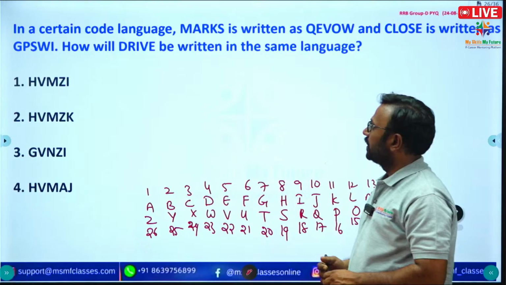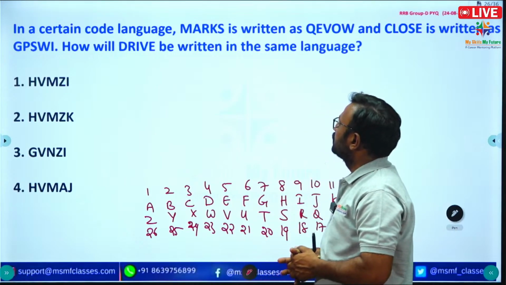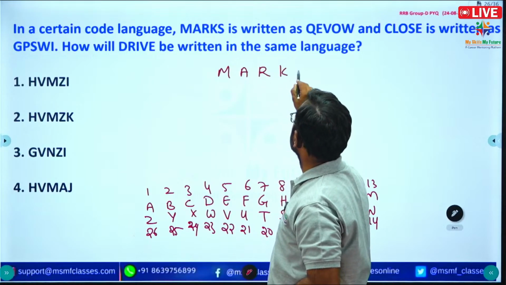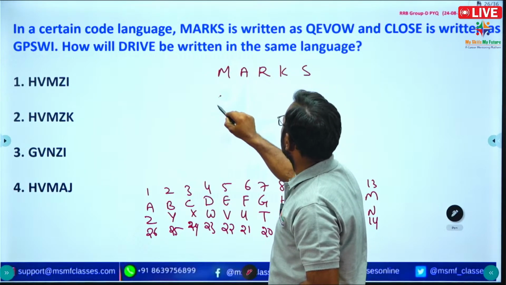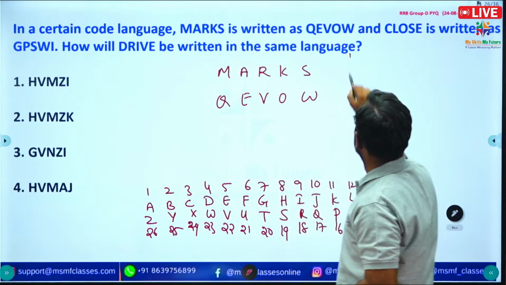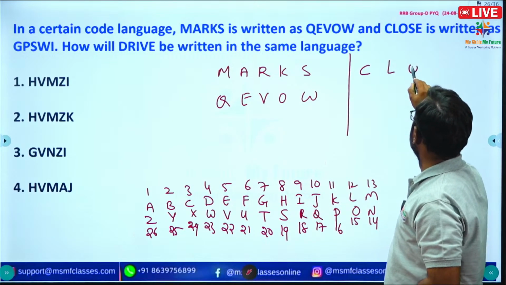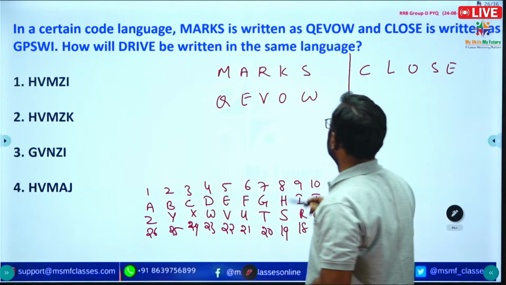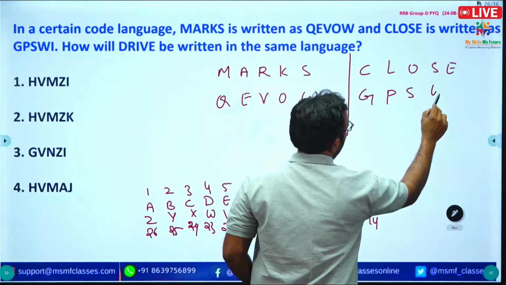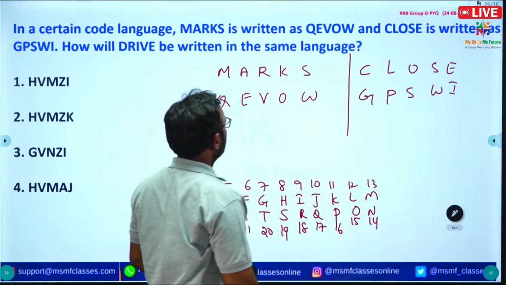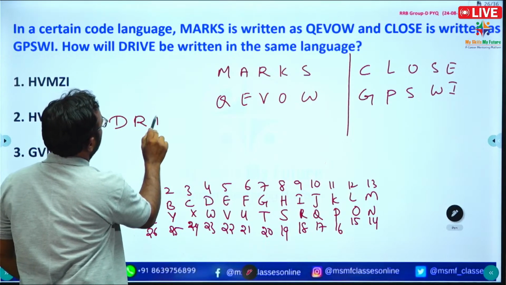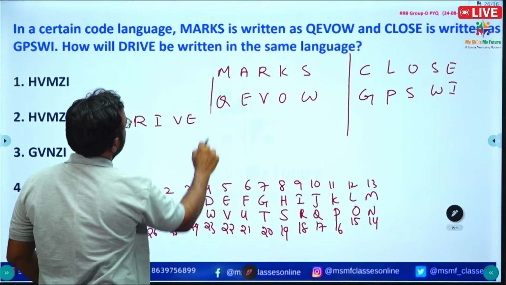Right, see the question. In a certain code language, MOX is written as QEVOW, hmm, MARKS is written as QEVOW, and CLOSE is written as GPSWI. How will DRIVE be written?